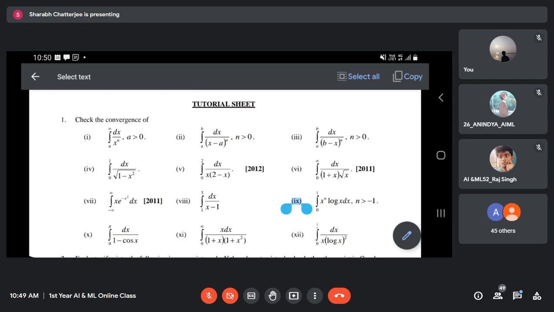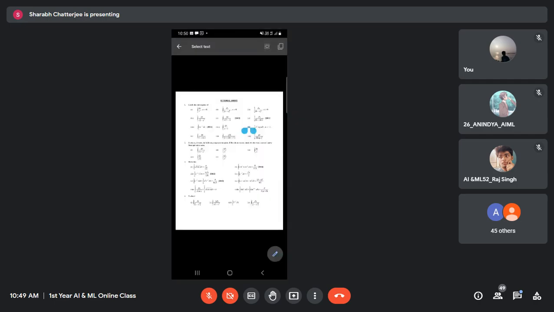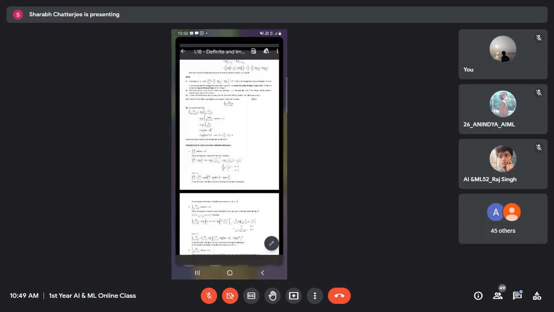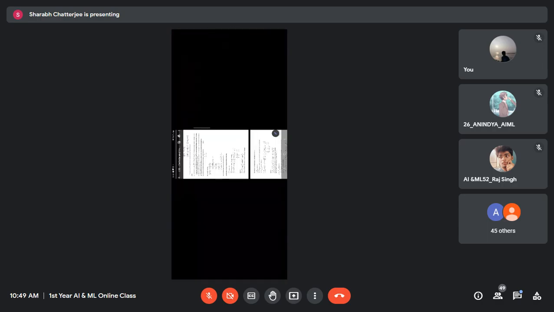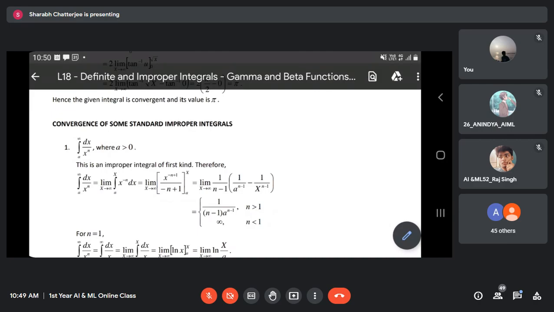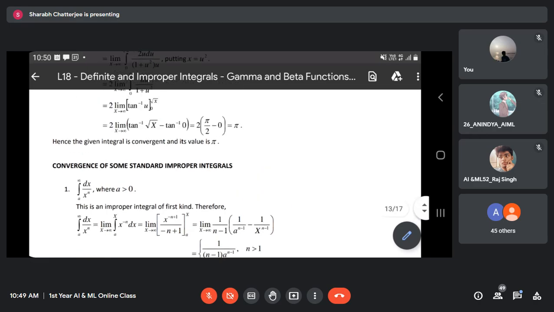The convergence depends on that n, that we are going to learn. I mean, for some values of n, this will be convergent. For some values of n, this will be divergent, and so on. Let's see how. This is an improper integral of first kind. Can you say this is first kind?